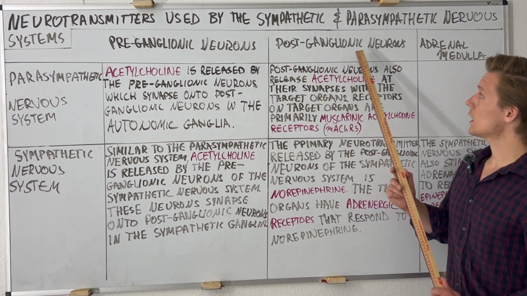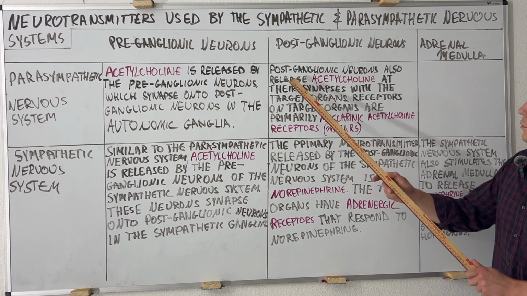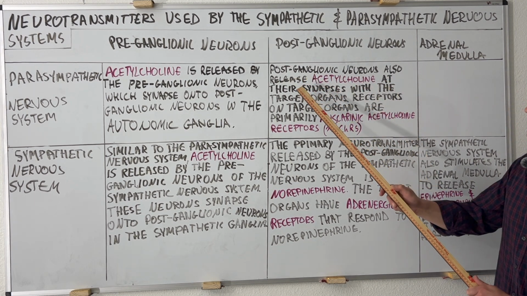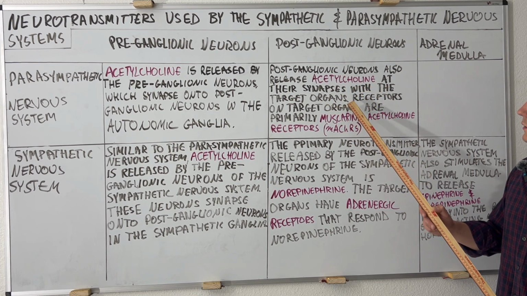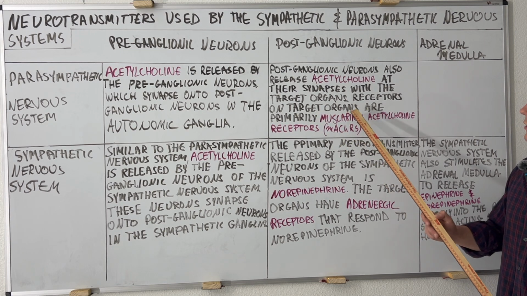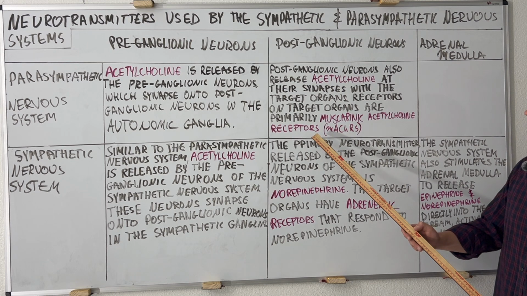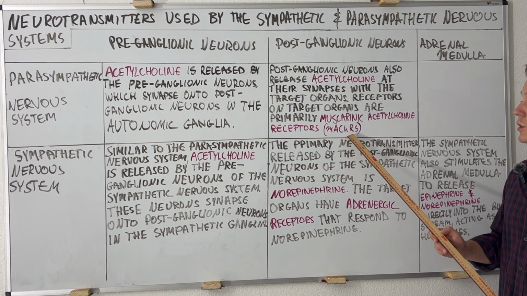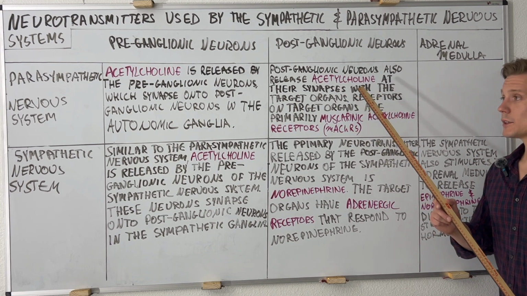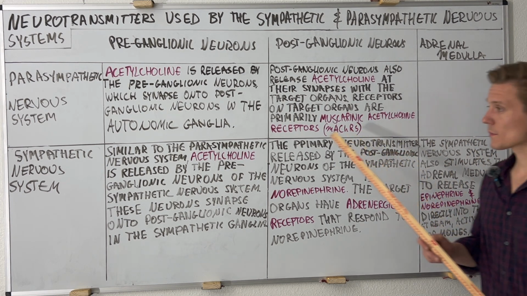For the post-ganglionic neurons in the parasympathetic nervous system, post-ganglionic neurons also release acetylcholine at their synapses with the target organs. Receptors on the target organs are primarily Muscarinic Acetylcholine Receptors, and their abbreviation is mAChR. And the parasympathetic nervous system will not have a direct impact on the adrenal medulla.